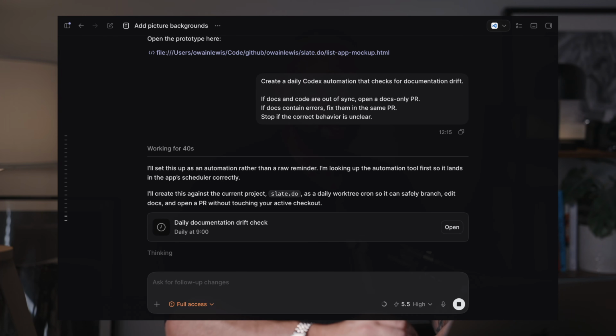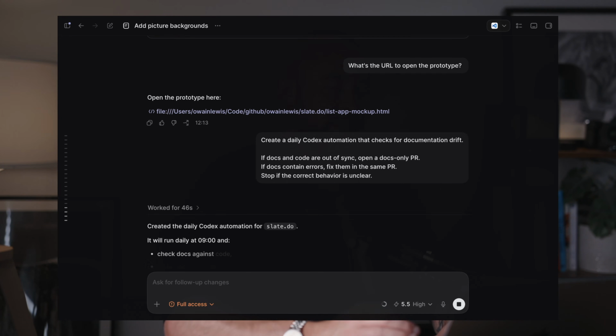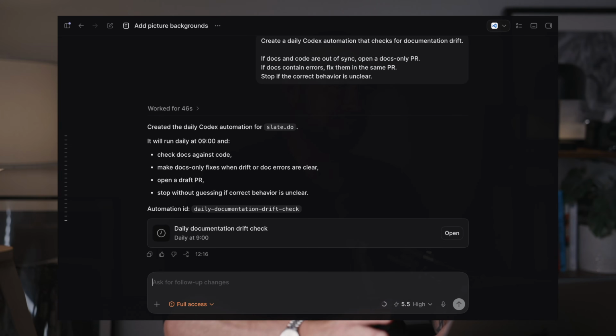This happens all of the time. If you've worked on any project, if you've ever worked in software, you know that documentation is often wrong or out of date. Now that we have AI agents, there's no reason to have out of date or incorrect documentation anymore because agents can run every day and just go and fix these problems for us.